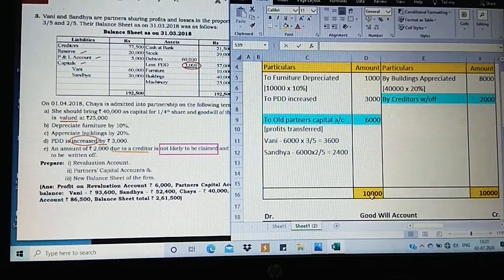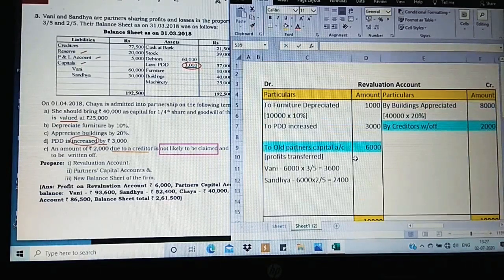From 10,000, if I minus 4,000, I get 6,000, and this is going to be transferred to the old partners' capital account as profit transferred. So this profit is going to be distributed among Vani and Sandhya in their old ratio. I have done it. So I got 3,600 and 2,400. So now this is the account we have completed.